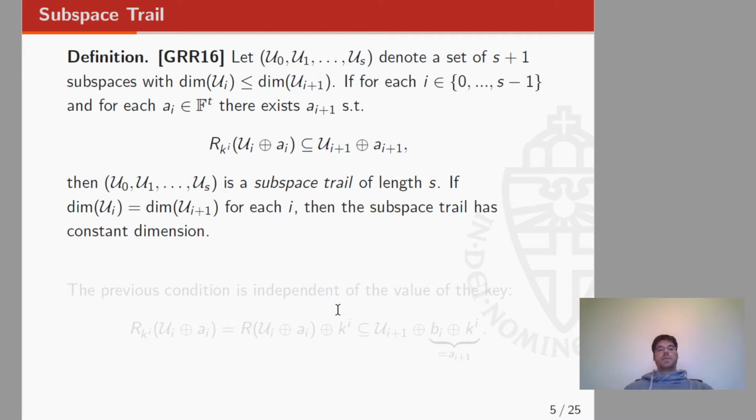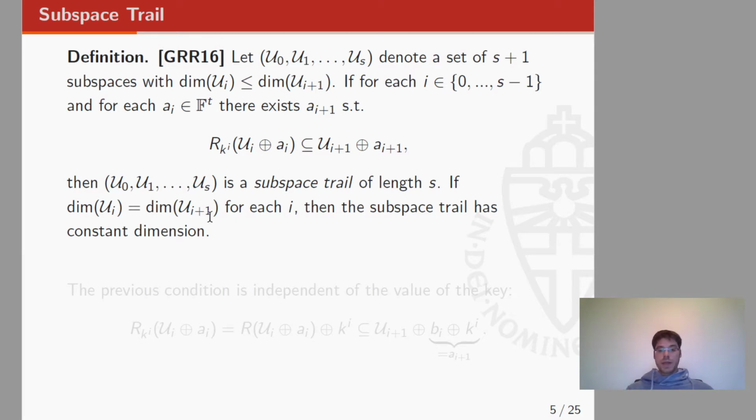Subspace trails were introduced at FSE 2016, and it is the following. We have a collection of subspaces U0, U1, U2, ..., Us, such that the dimension of Ui is smaller than or equal to the dimension of Ui+1. If each coset of Ui is mapped into a coset of Ui+1, then we have a subspace trail of length s. And if the dimension of the subspace is constant, then we say that the subspace trail has constant dimension.